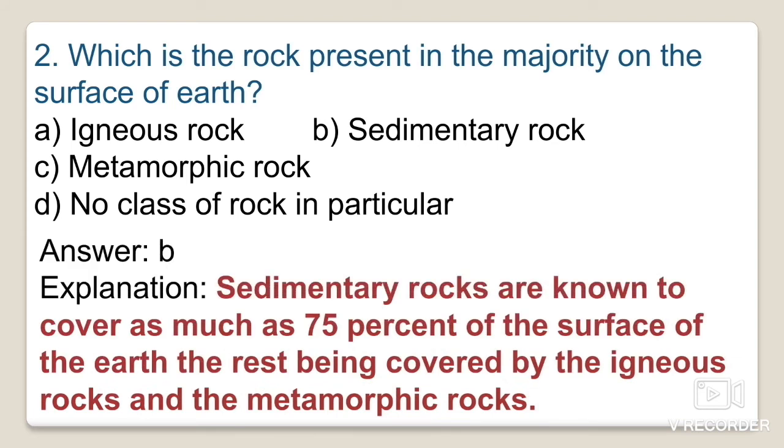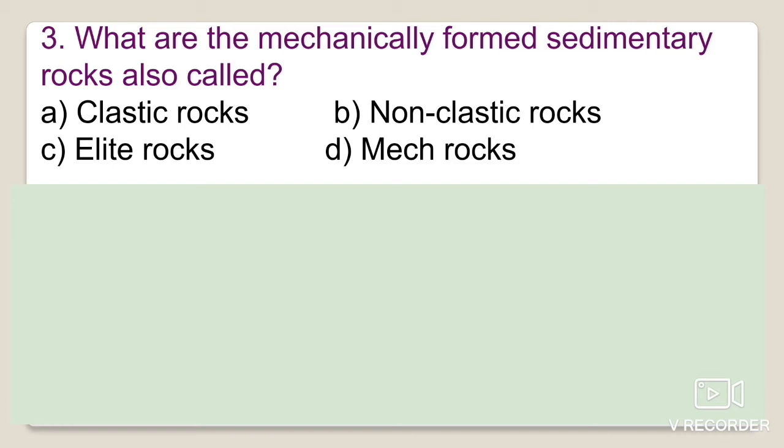As you can see in the description, sedimentary rocks are known to cover more than 70% of the surface of the earth, and the rest is covered by the igneous as well as the metamorphic rocks. So here it is option B, sedimentary rocks.